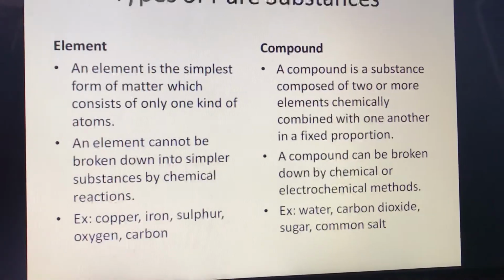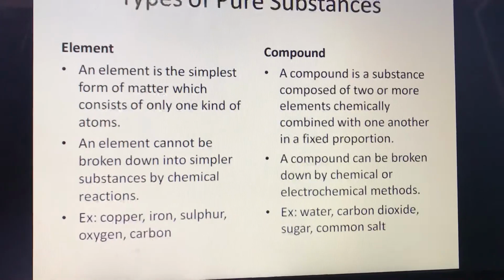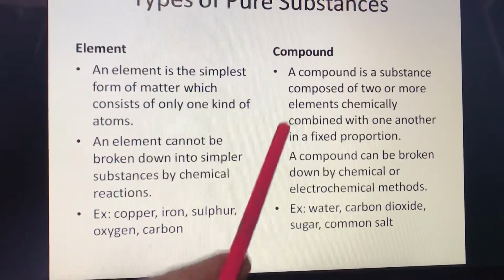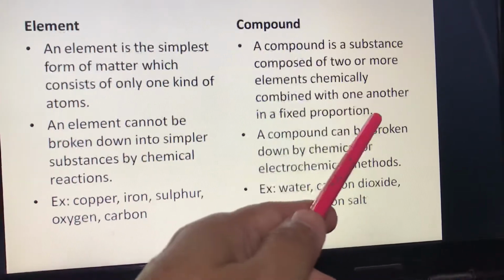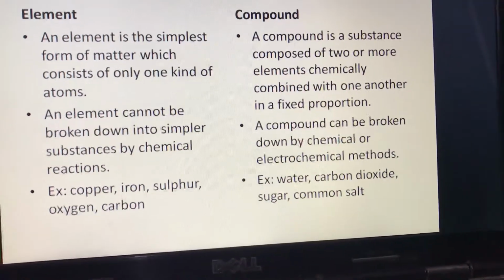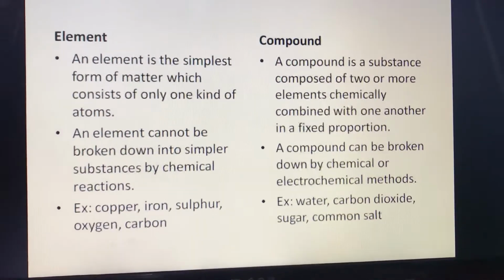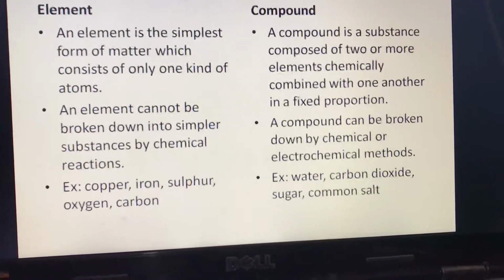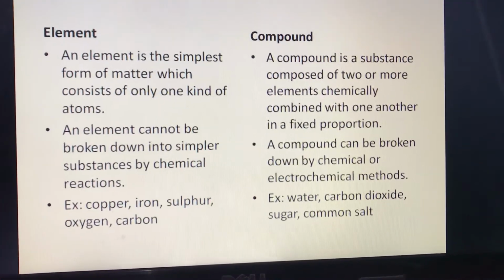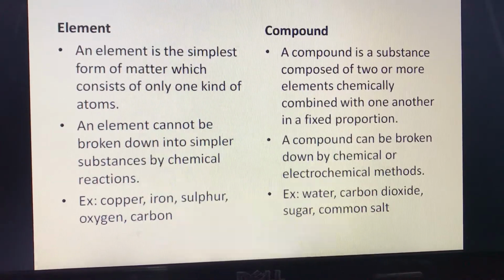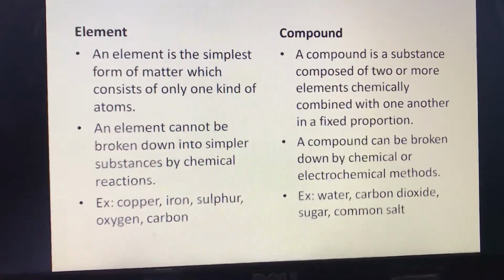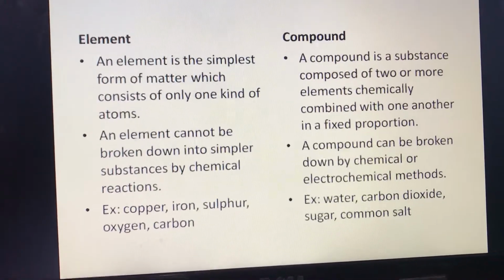Whereas a compound is a substance composed of two or more elements chemically combined with one another in a fixed proportion. So here two or more elements may combine to form a compound in which the elements react with each other in a fixed proportion. The proportion of the elements is fixed.